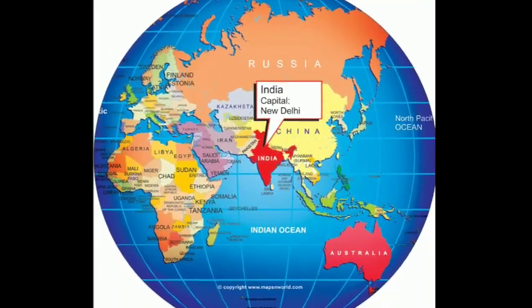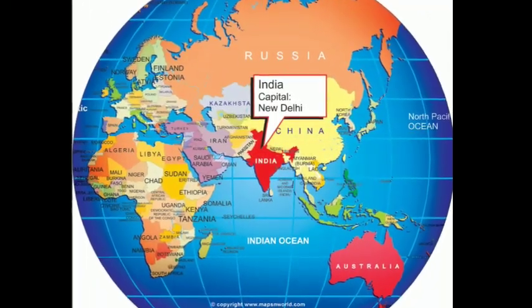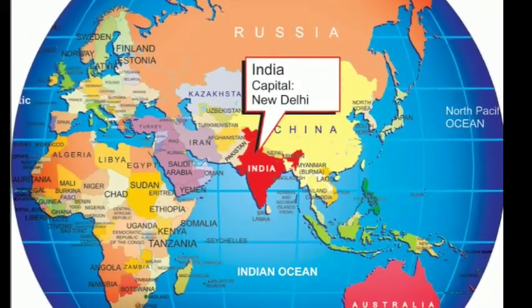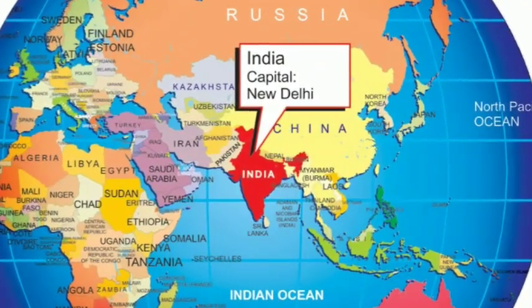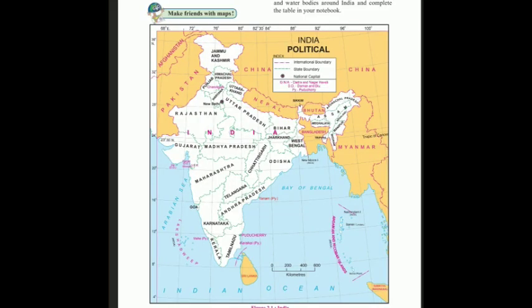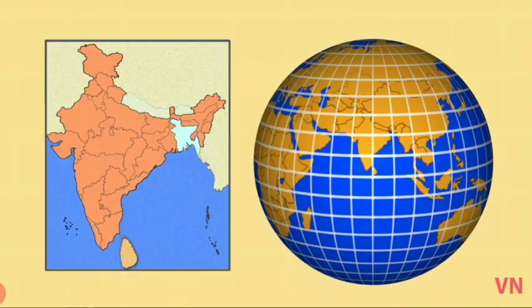See, India is located in the northern and eastern hemispheres of the earth. It is located in the southern part of the Asian continent. New Delhi is the capital of India. Now observe the political map of India and let's find the latitude and longitude extent of India.